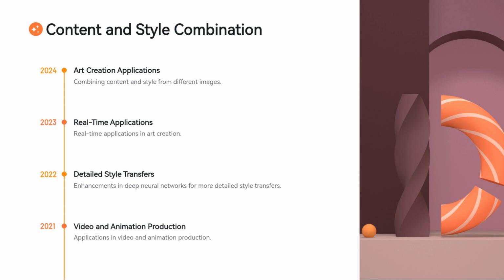Recent advances have allowed for more detailed and complex style transfers. For example, researchers have developed techniques to preserve fine details while still applying artistic styles, resulting in images that retain the structure and content of the original, while showcasing the style of another piece of art. In addition to static images, style transfer is also being applied to video and animation, allowing entire video sequences to be transformed in the style of a given artist, creating immersive animated experiences.